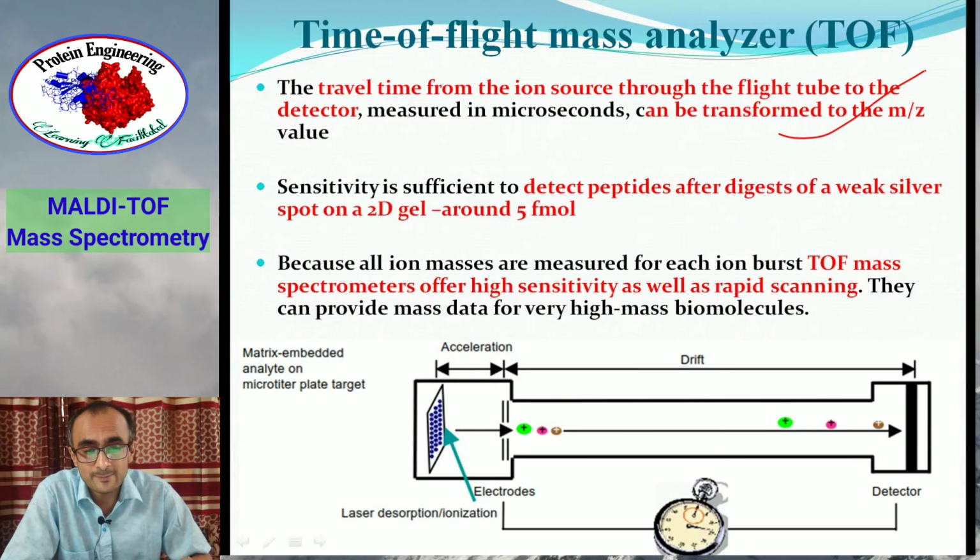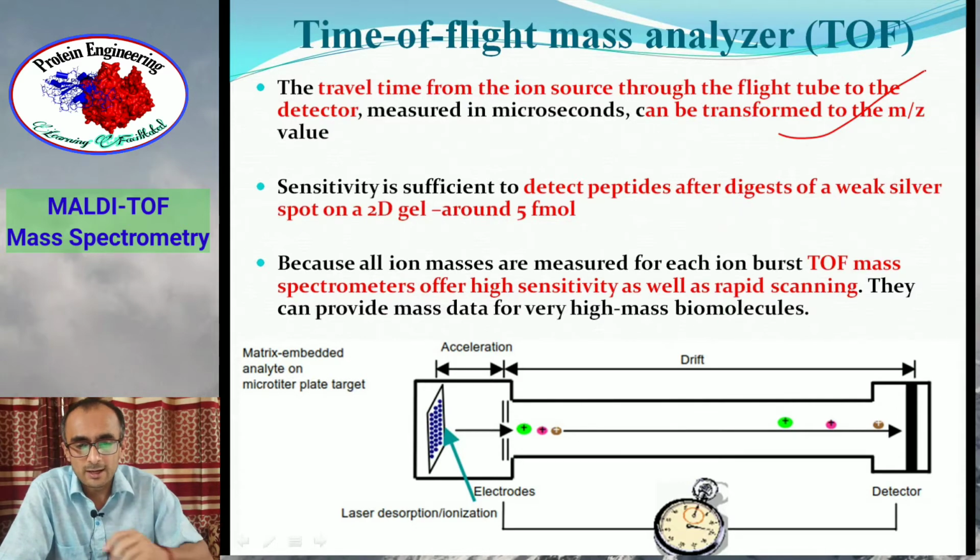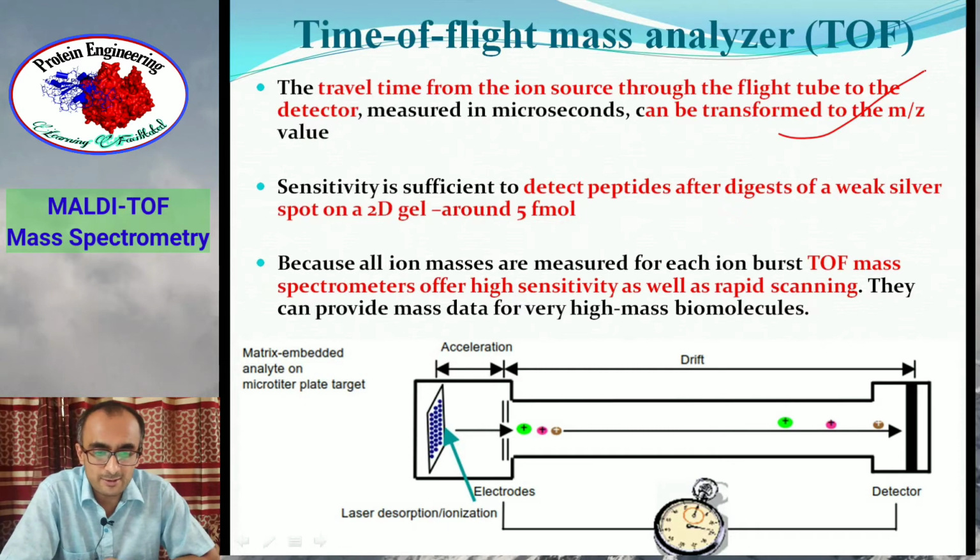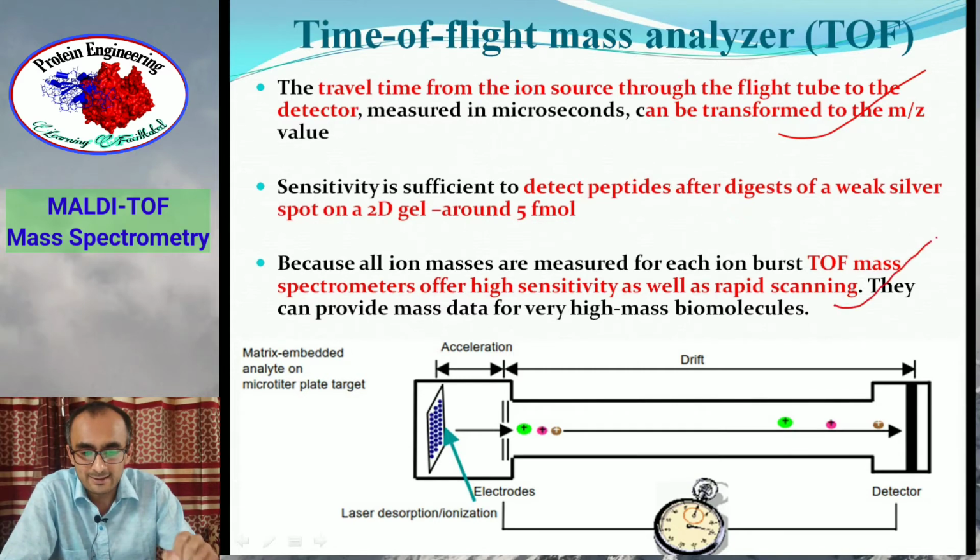So that's why it's a very complementary technique for proteomic analysis. And because all ion masses are measured for each ion burst, TOF mass spectrometers offer very high sensitivity as well as very rapid scanning. So that's why they can provide mass data of very high mass molecules as well.